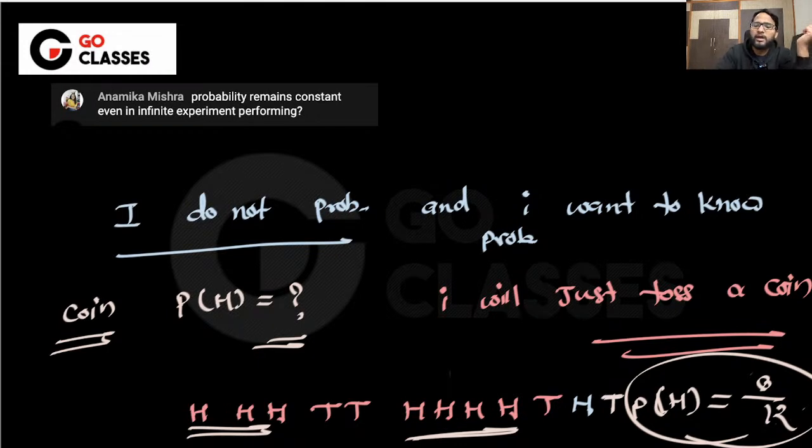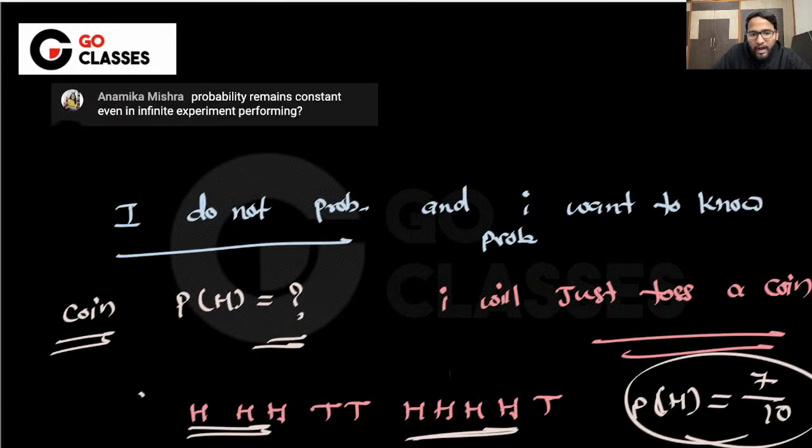So what I'm doing is collecting samples. These are called samples. I'm collecting the data points, and from this data I'm trying to infer the probability, isn't it? I'm saying that I got 7 times head out of the 10 times, so most probably the probability is 7 by 10.